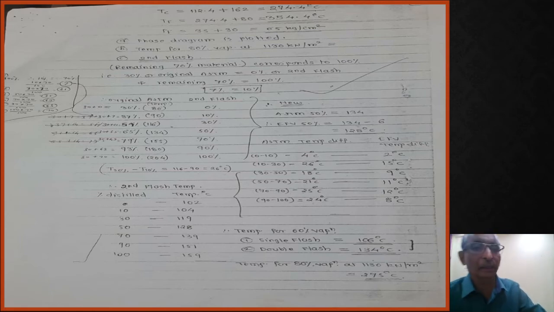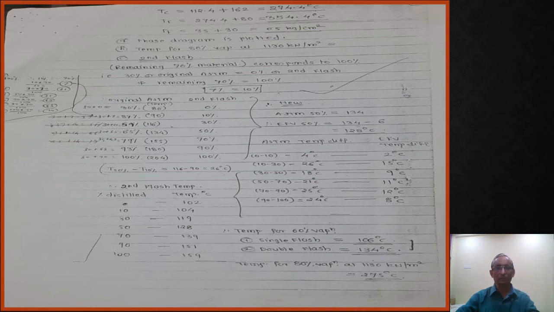Flash means you have to identify the EFP temperature. The charts are related to this particular range, 10 to 70 slope, 0%, 10%. Charts are not available for 30% or 70%. So we have converted the second flash 0, 10, 30, 40 up to 100%. The second flash temperatures are reported here.